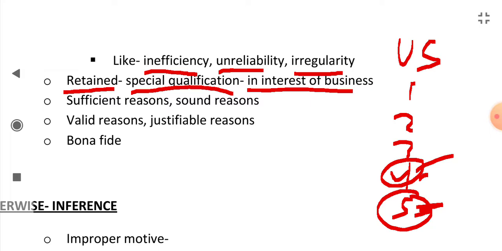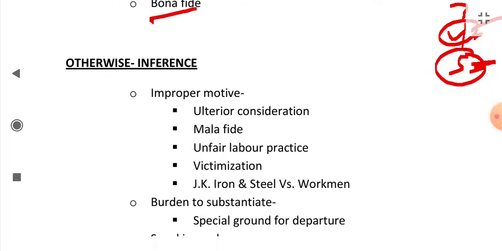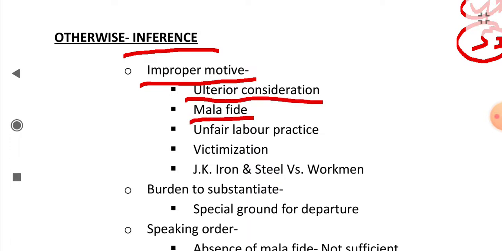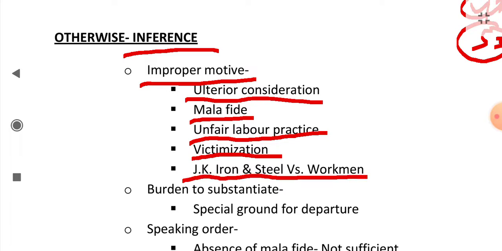The reasons for not applying the last come first go rule must be sufficient reasons, sound reasons, valid reasons, justifiable reasons, and bona fide. If they are not valid or sound reasons, then it will be inferred that there was improper motive of the employer, there was ulterior consideration, malafide. And it is treated as an unfair labor practice, and it is victimization of the workman. It was said in the JK Iron and Steel versus Workmen case.